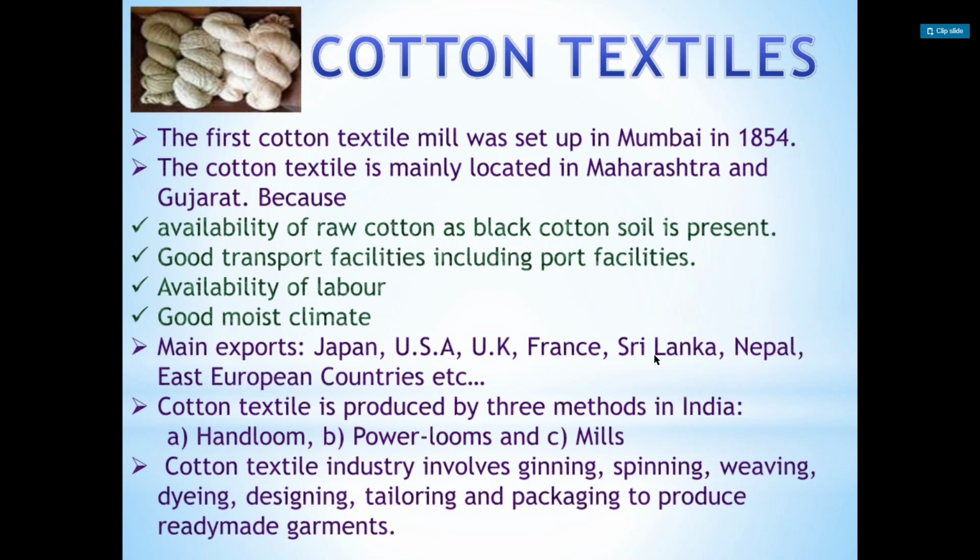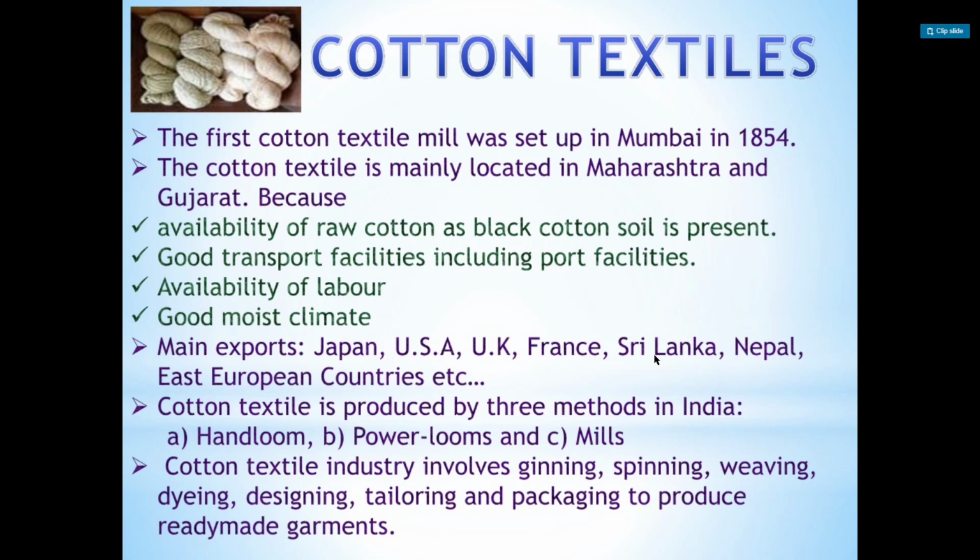The answer is, first, availability of raw cotton as black cotton soil is present. Second, good transport facilities, including port facilities, because these are coastal states. Availability of cheap labor, and good moist climate.